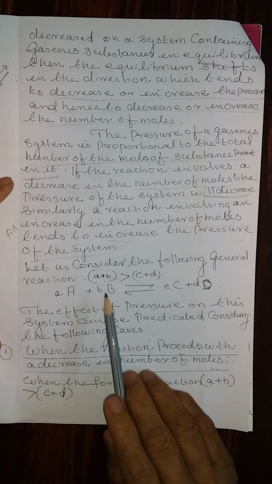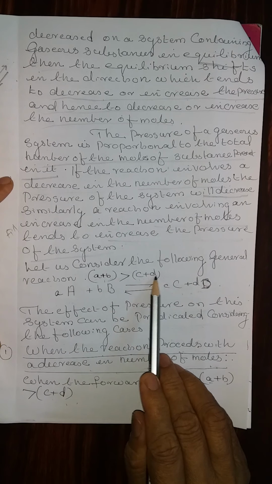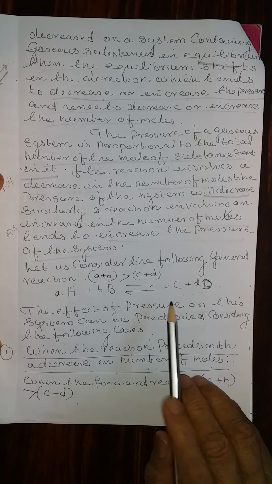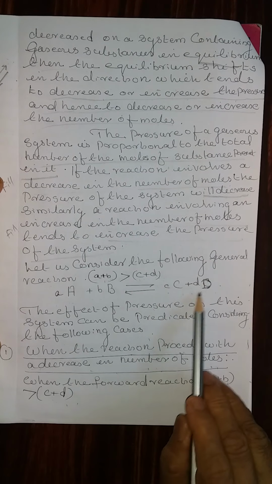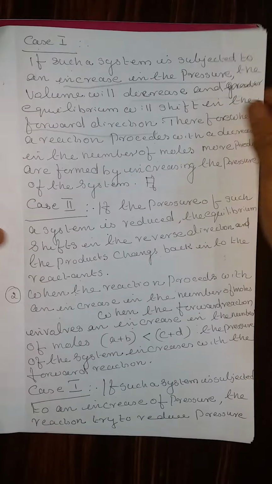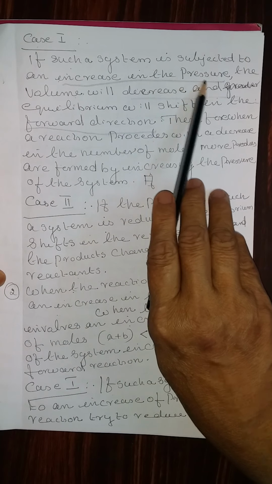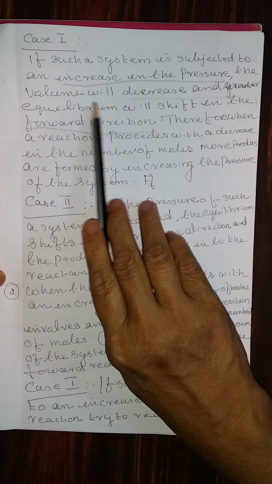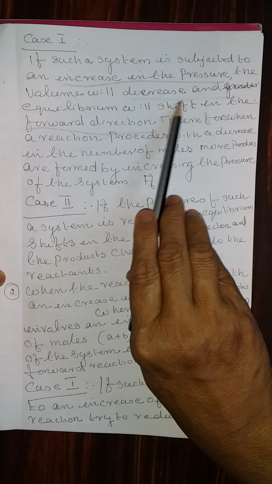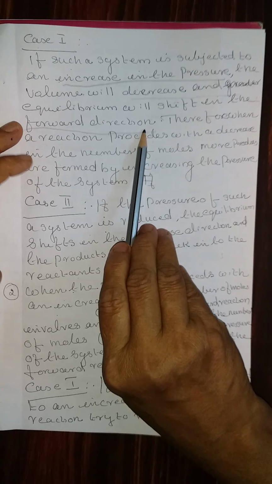Decrease in the number of moles: the total number of A plus B will be greater and C plus D will be less. That is, the products' number of moles will be less. Now, what happens in case 1? If such a system is subjected to an increase in pressure, the volume will decrease and the equilibrium will shift to the forward direction.